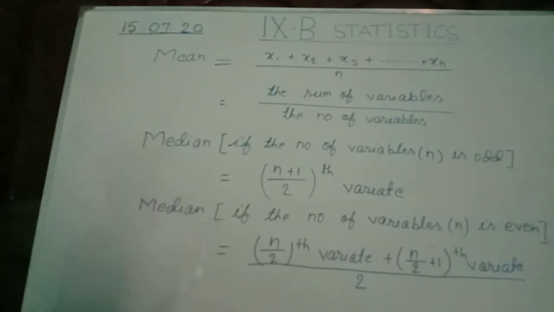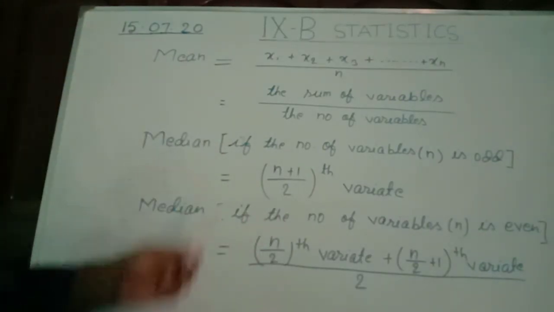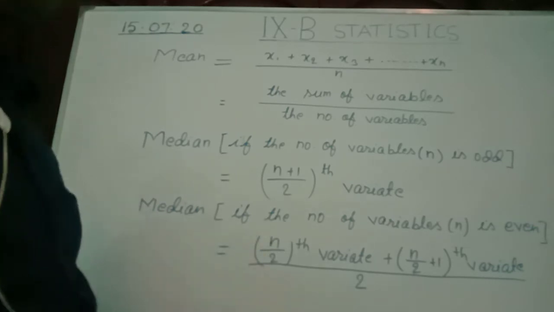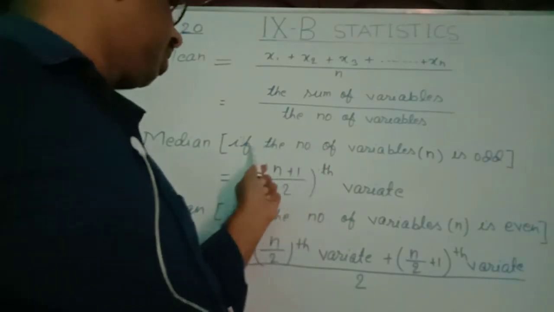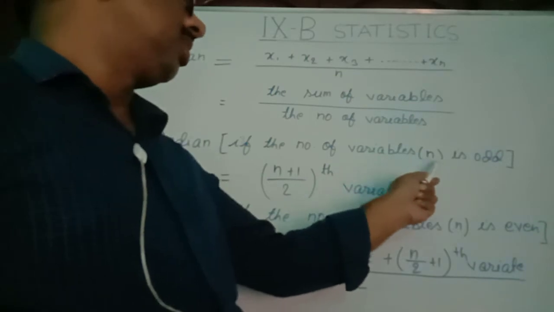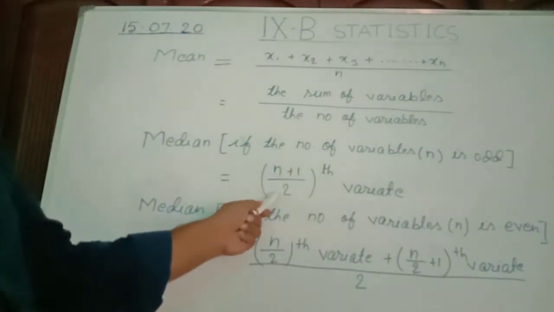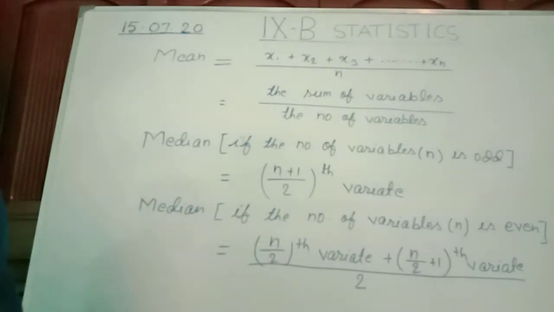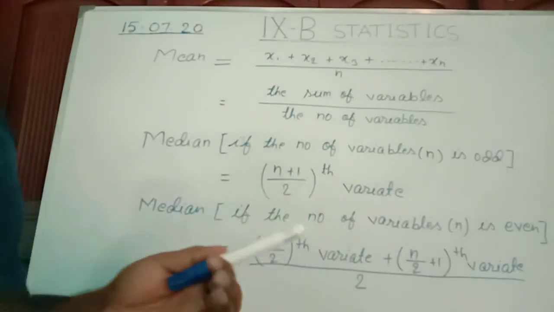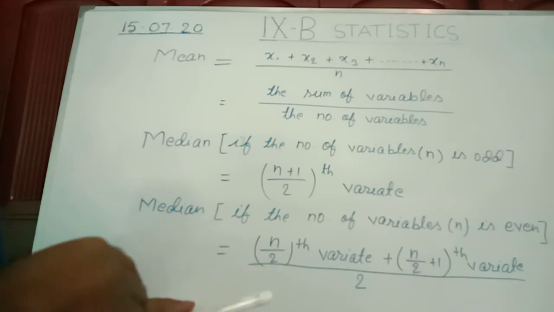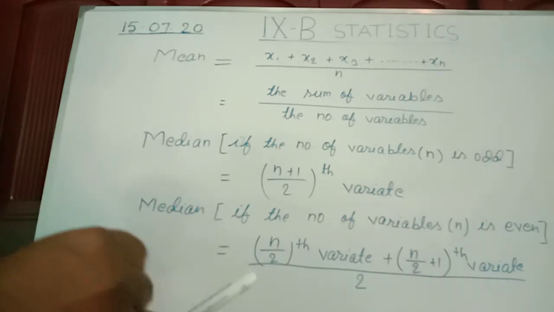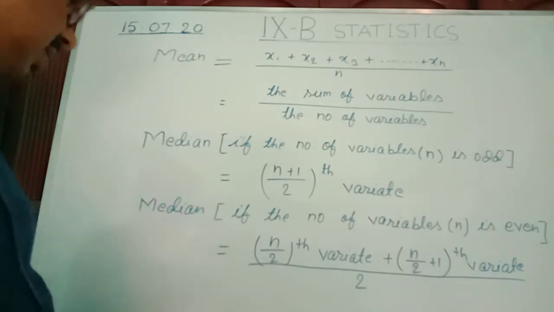So we are seeing two different formulas for median that depend on the number of variables. If the number of variables is odd, then median equal to n plus 1 by 2th variate. Here variate or term or variables, all these have the same meaning.